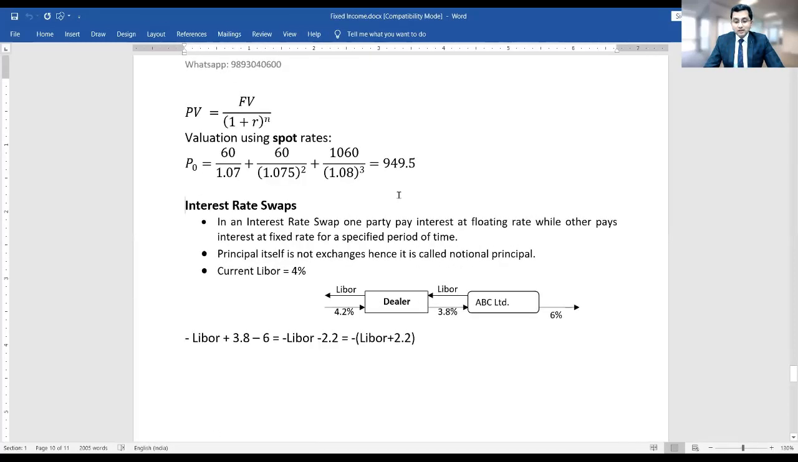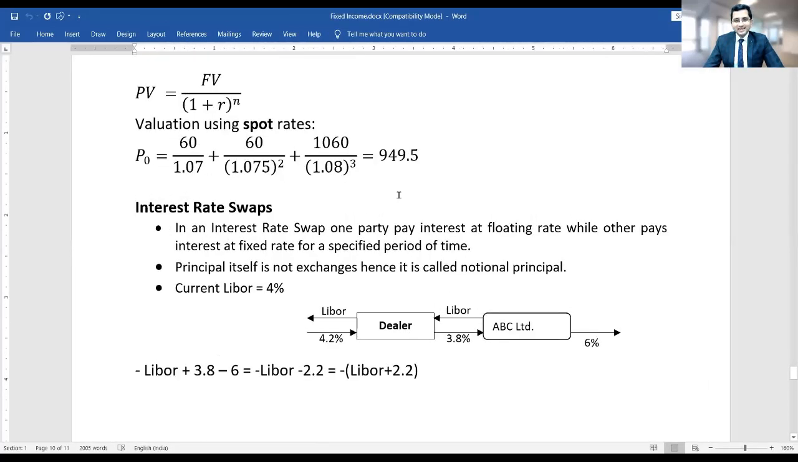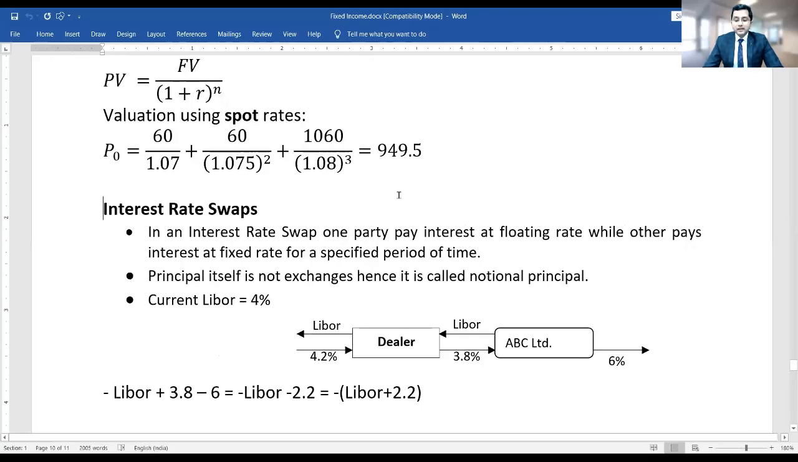So, what type of question they will ask, I cannot comment on that. But yes, what is swap, that I can quickly tell you. Especially the interest rate swap. What is interest rate swap?